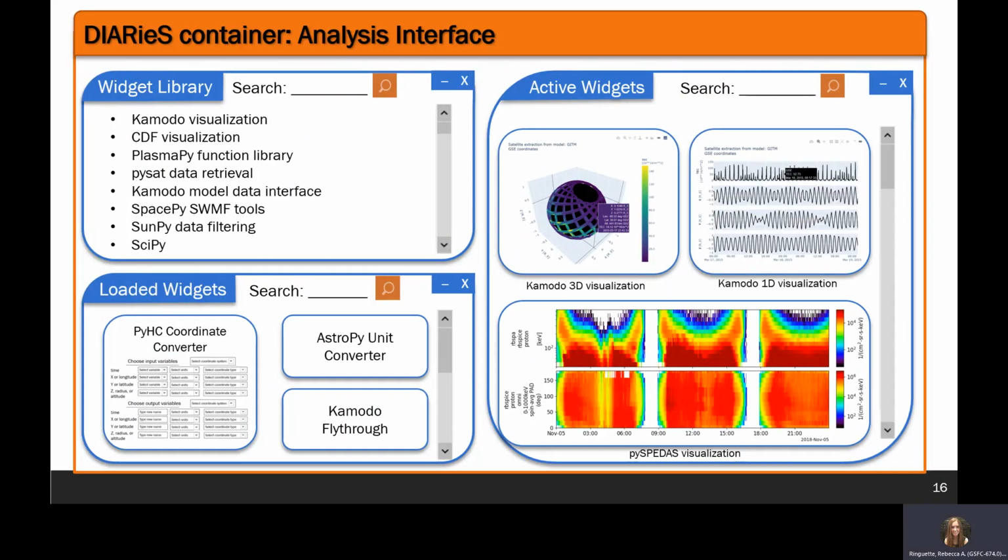So a user would add widgets by searching a widget library, and adding a widget to their ecosystem would automatically install the software that's related. They can click on a loaded widget here, interact with that widget without code, and perform the desired operation. And that widget would automatically be added to the active widget page interface here.